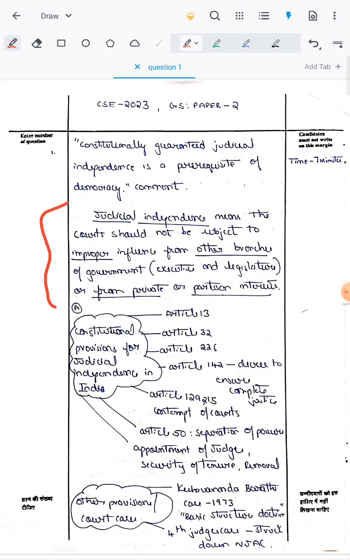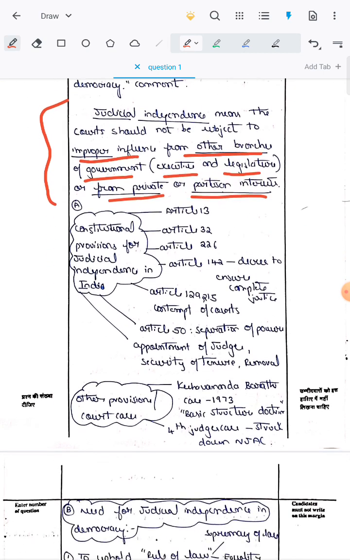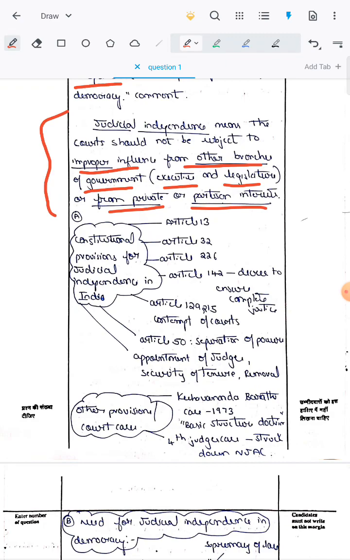The introduction which is more apt over here is, what is judicial independence? Judicial independence means courts should not be subject to improper influence from other branches of the government, that is the executive and the legislature, or from private or partisan interests. The next part of the answer is, what are the constitutional provisions which provide for judicial independence?